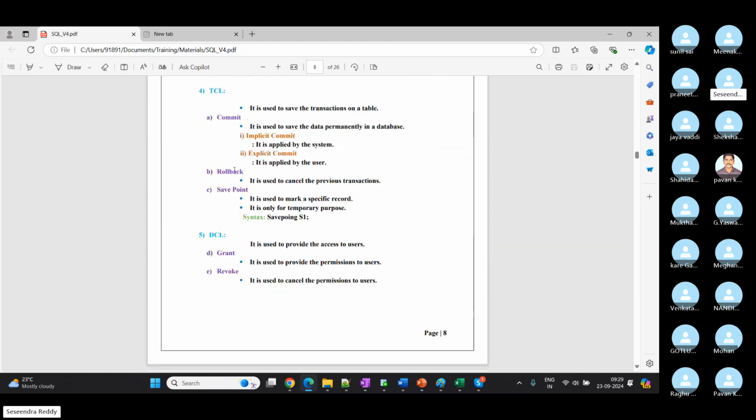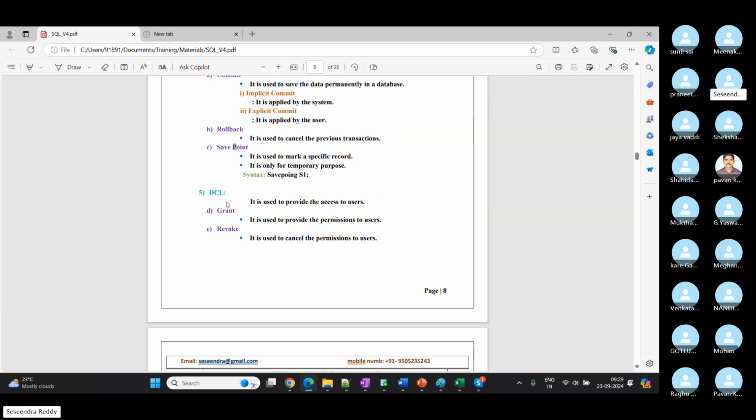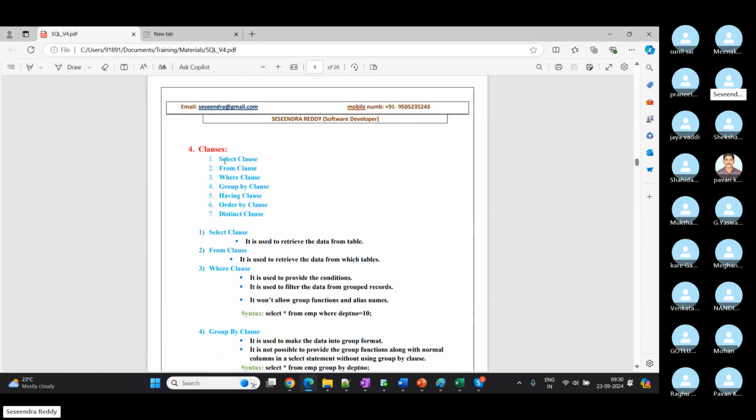Rollback we are going to execute directly. No need to add any changes. Just say rollback, that's it. Commit, savepoint, and grant we need to follow some syntax again. We'll see them one by one. And these classes are all supportive only.